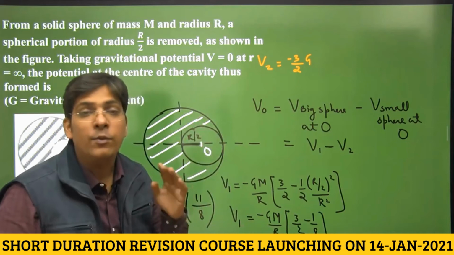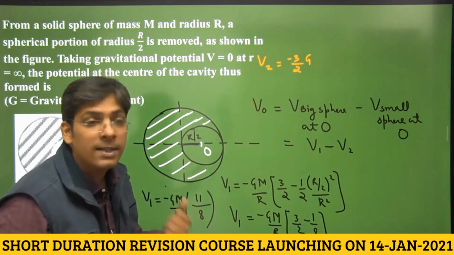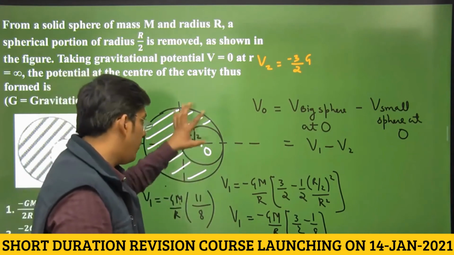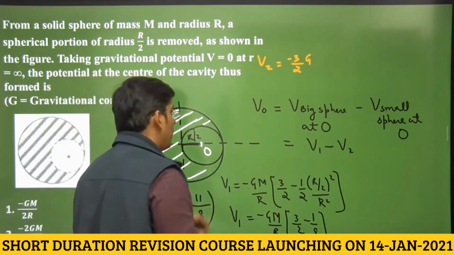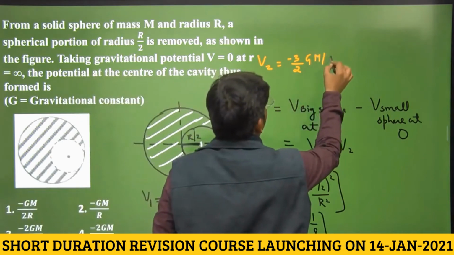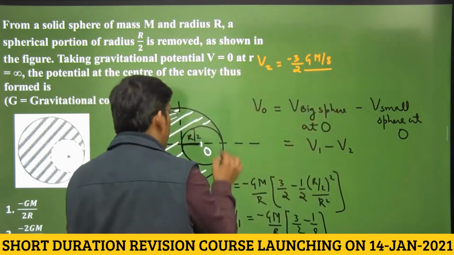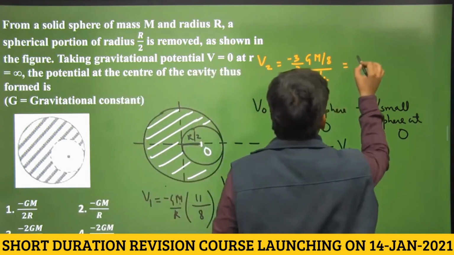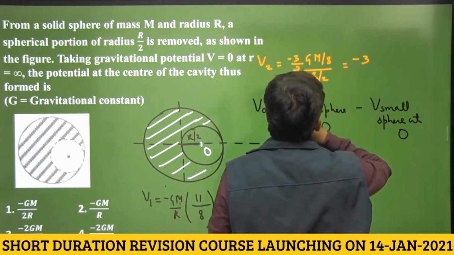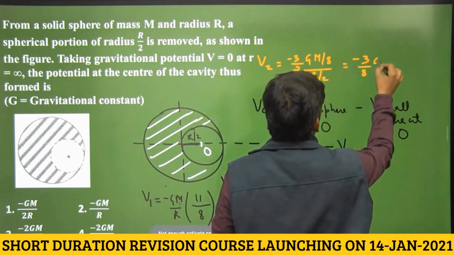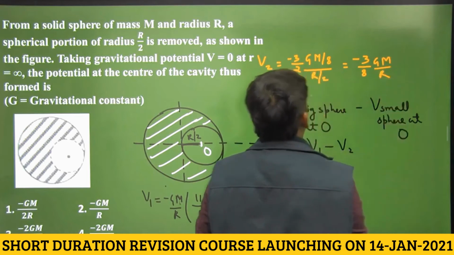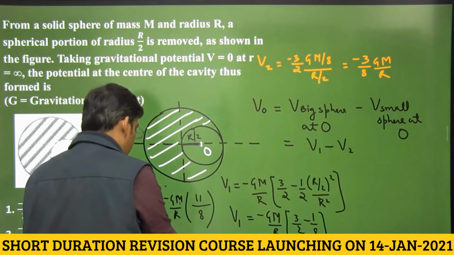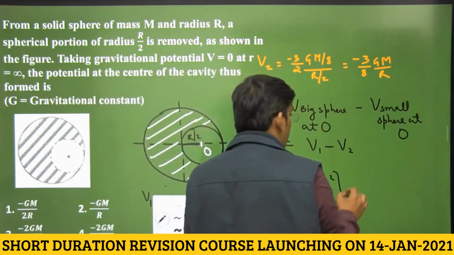You don't have to take the area, you have to take the volume because it is a solid sphere, not a disk. So volume will be 1 by 8th of the original volume, and mass will be 1 by 8th of the mass of the bigger sphere, and minus 3 by 2 GM by R. Radius is not R, it is R by 2, dear students. So this comes out to be, I suppose, minus 3 by 8 GM by R. Yes, is it? Let us check. Yes, it is. Okay, let us now replace the values of V1 and V2 and see what comes out.